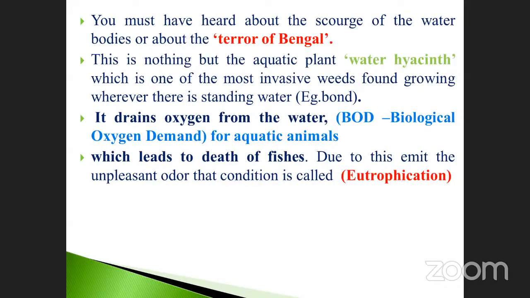The plant name is water hyacinth. This is nothing but an aquatic plant, water hyacinth, which is one of the most invasive weeds. What is the meaning of invasive weed? Invasive means it comes from another country. Invasive means invaded inside our country. And nowadays it is one of the big problems.